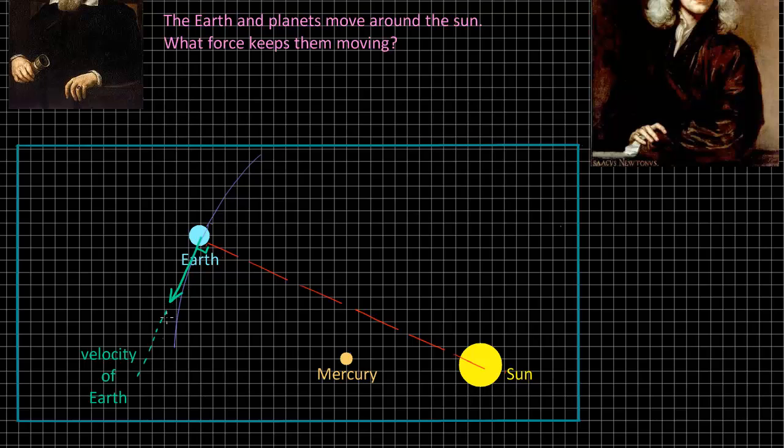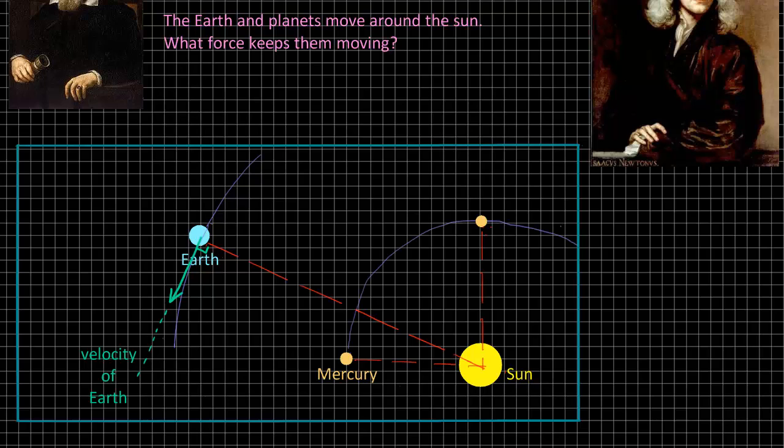So what created the motion of the Earth around the Sun? Well, it got it from its very first instant of creation. And unless it's acted on by some sort of force to cause it to slow down, it won't. It will keep moving at the velocity that it had before. Now you might object to that and you might say, well, it is being acted on by a force. It's the force of the Sun and we can't ignore it. And you're right, and it is unbelievably important in understanding this circular motion. Let's have a look at what happens in the case of Mercury, where we can see a bit more of the orbit.